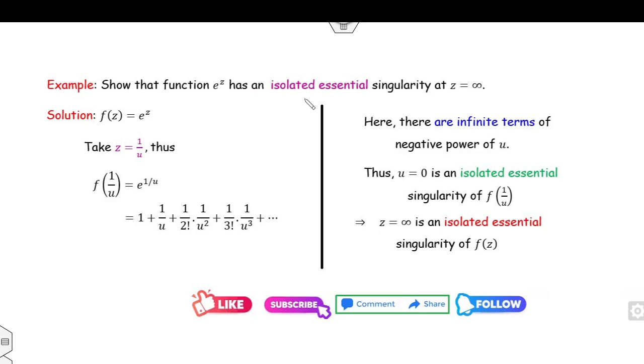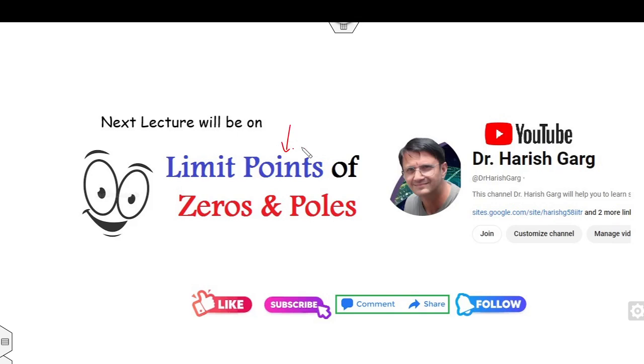So this is the way you can solve these singularities and identify their nature. Make sure, students, this is the first method I told you for finding the isolated singularity. There is one more method for isolated singularities, based on the limit point of the zeros and poles, that we will discuss in our next lectures very soon.